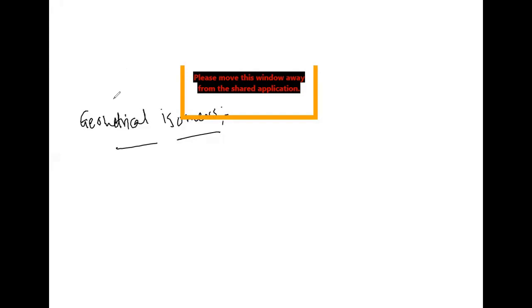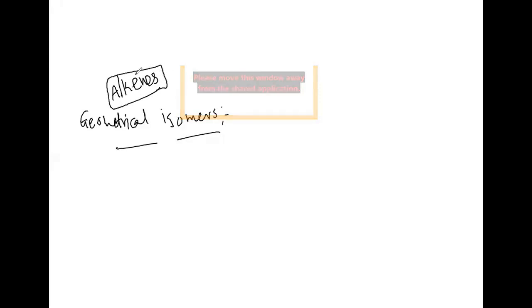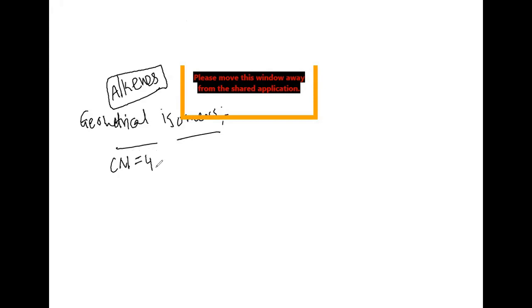Right. Now, geometrical isomerism we can see in the case of alkenes. Here, this particular geometrical isomerism we can see in coordination number 4 and coordination number 6.